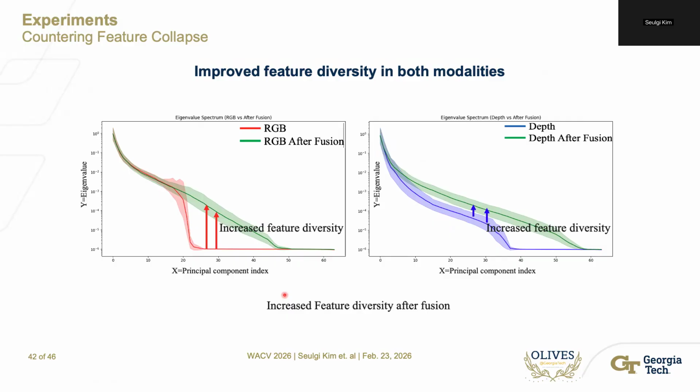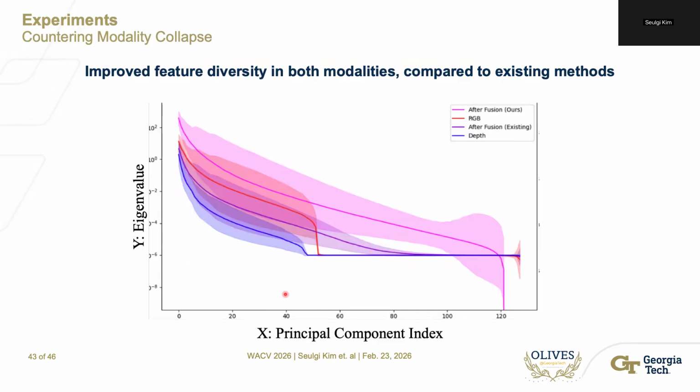This is because we target the less informative features and blend those specifically during fusion. We also compare with other existing methods. On the left side, our fusion method leads to increased feature diversity for both modalities, whereas in the existing method, the RGB modality's feature diversity has decreased after fusion.